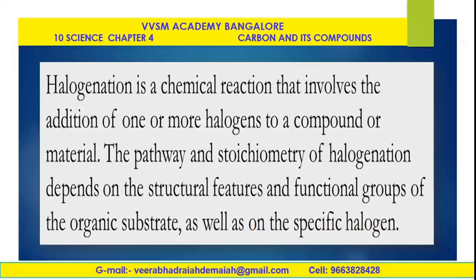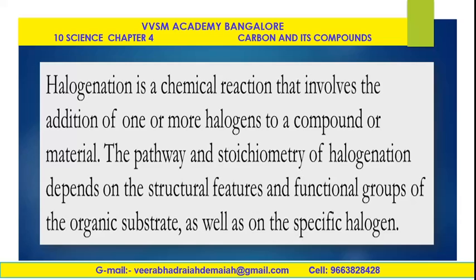Now coming to halogenation, a chemical reaction that involves the addition of one or more halogens to a compound or material. The pathway and stoichiometry of halogenation depends on the structural features of functional groups of the organic substrate as well as the specific halogen. Halo means salt, gen means generator. Halogen means salt generator, my dear friends. So whatever the halogens are there, they are all salt generators. Example, fluorine, chlorine, bromine, iodine, etc.